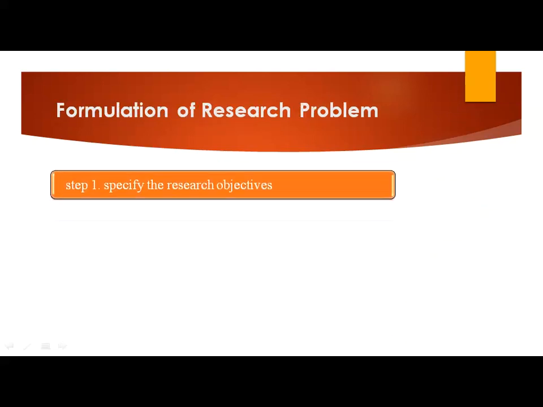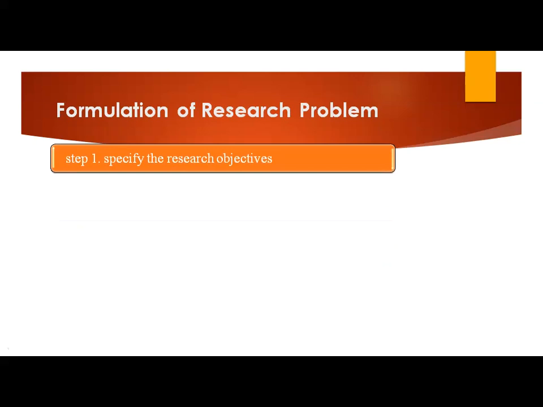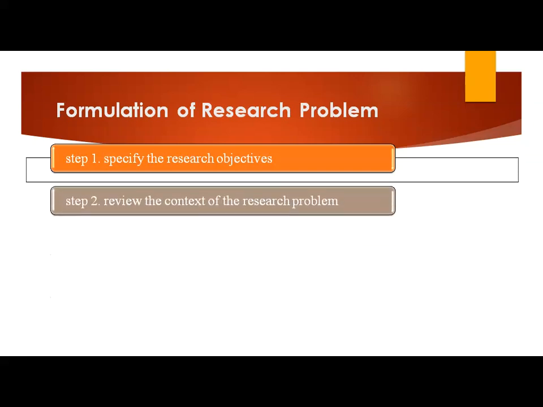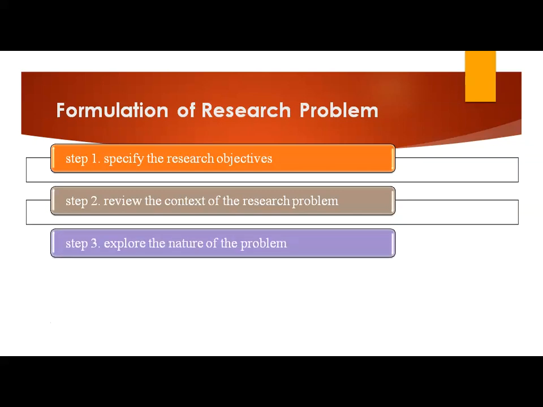Formulation of research problem. There are 5 steps in formulation of research problem. We will learn each and every step one by one. Step number 1, specify the research objectives. Step number 2, review the context of the research problem. Step number 3, explore the nature of the problem.